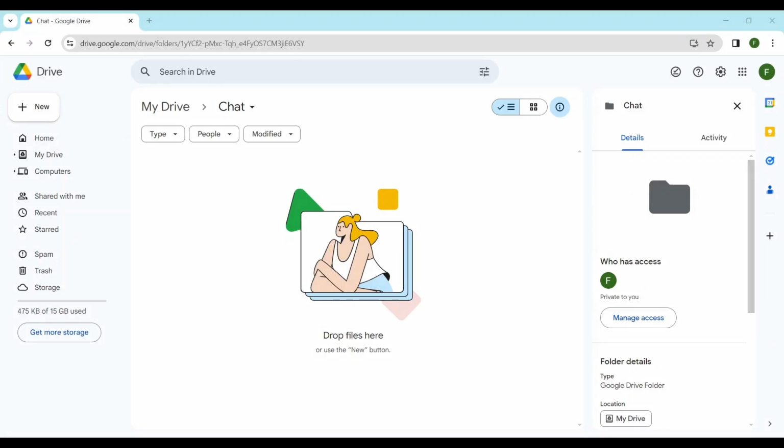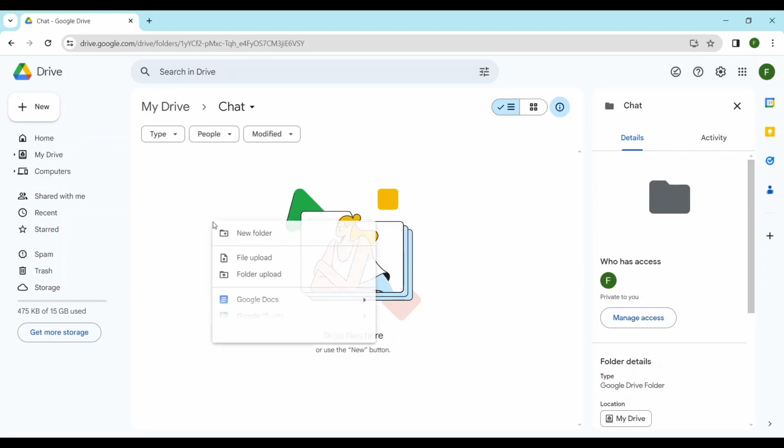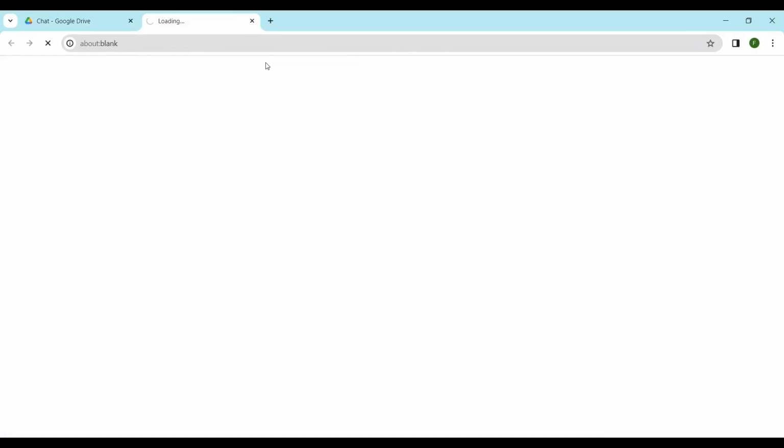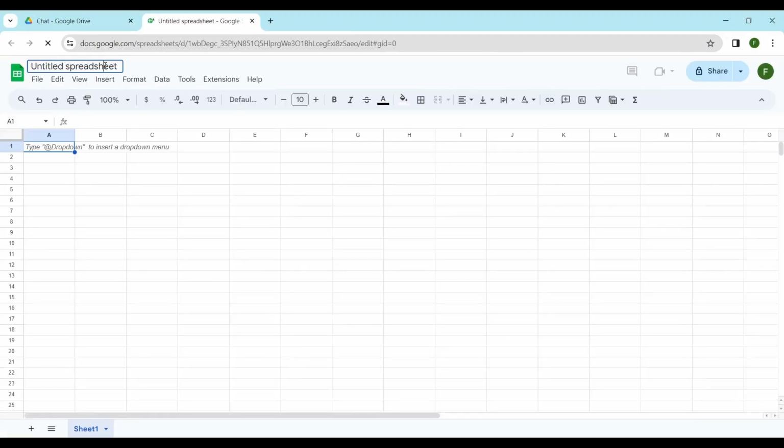First, we need to go to Google Drive and create a new Google Sheet that we'll name Chat. Now we'll add some columns. Username, where we'll put the name we choose to activate the system.